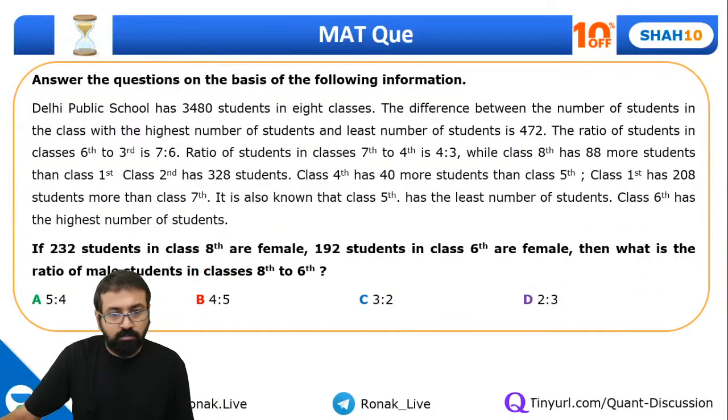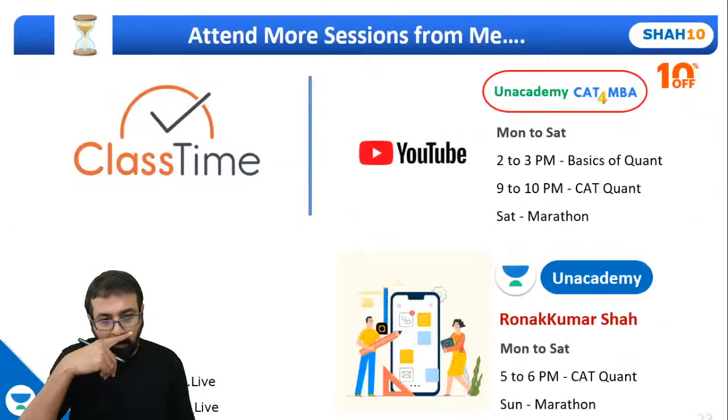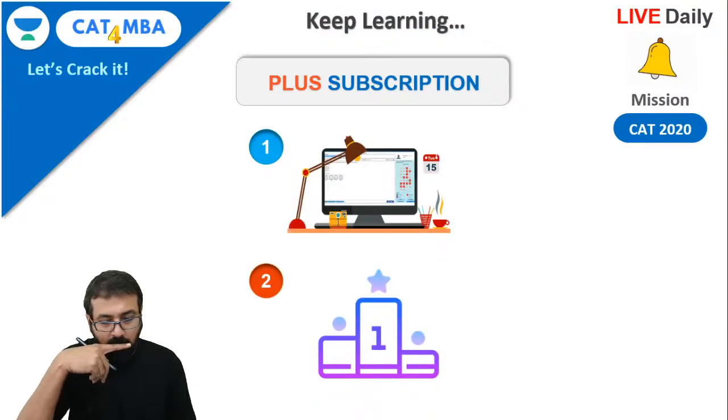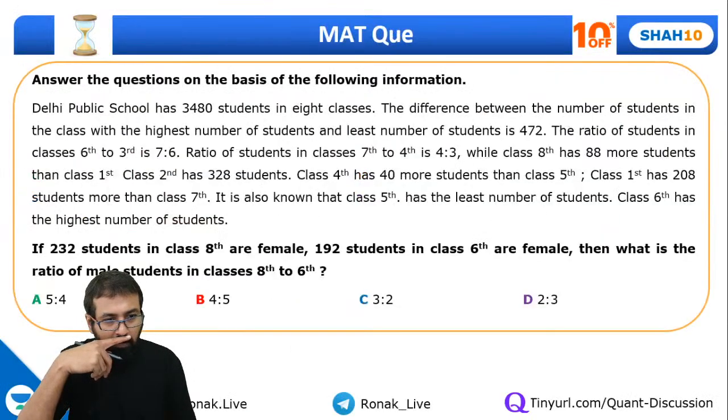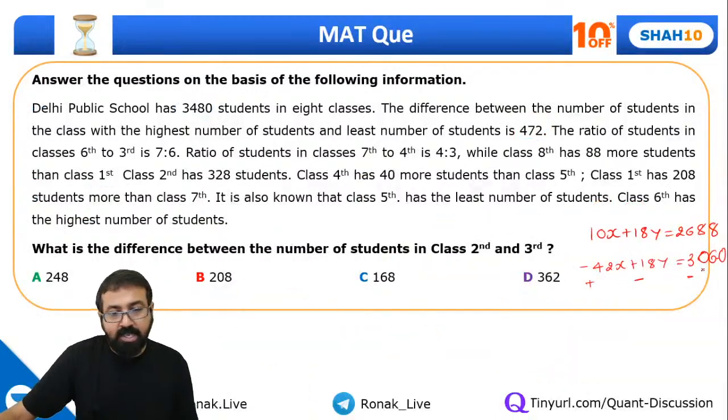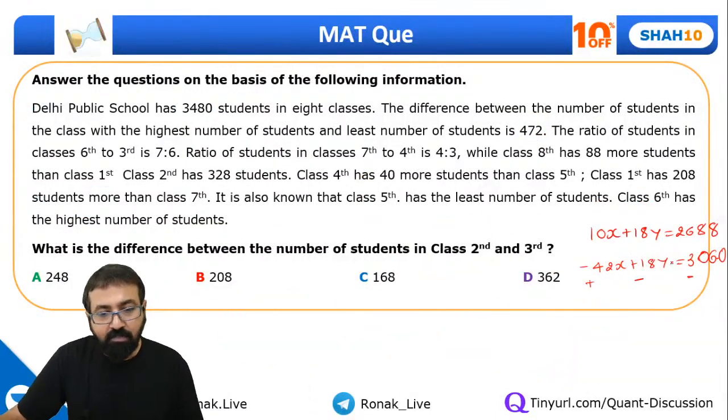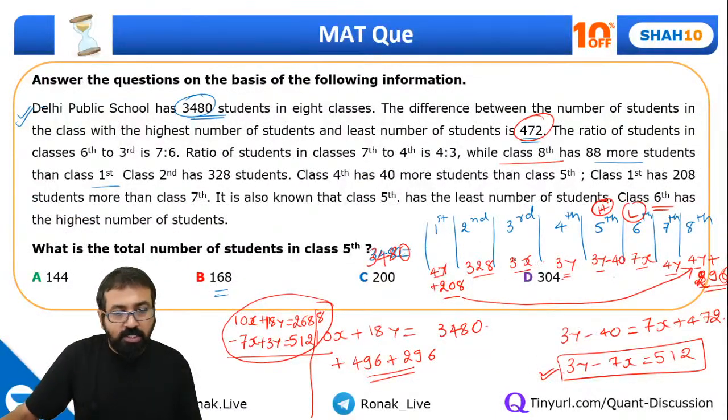No, but this is going wrong. Okay guys, just check this thing. Let's check all the calculations once again.